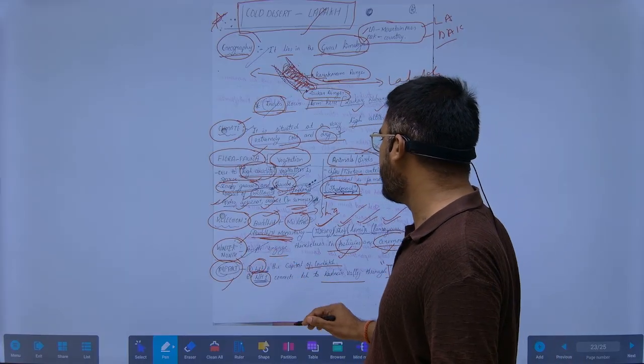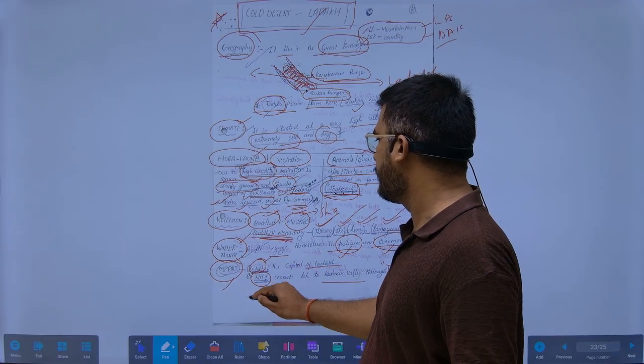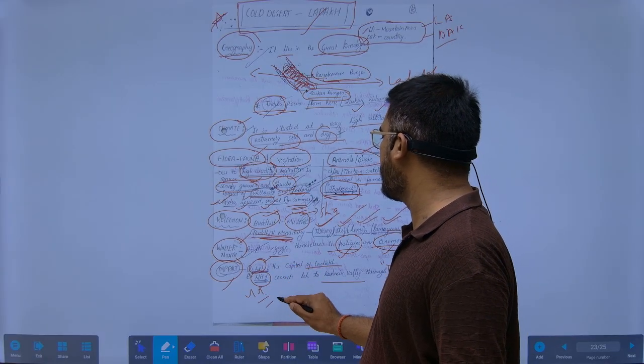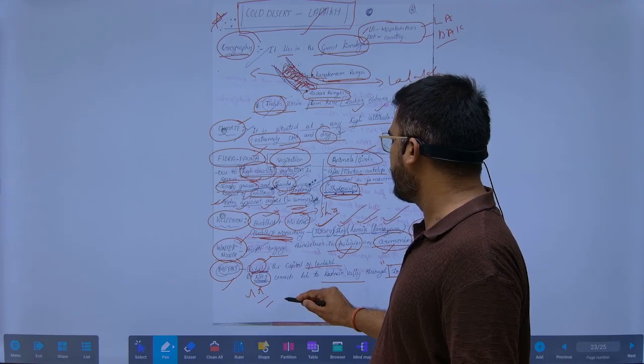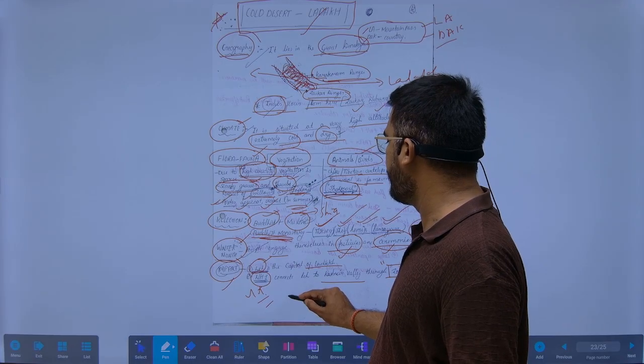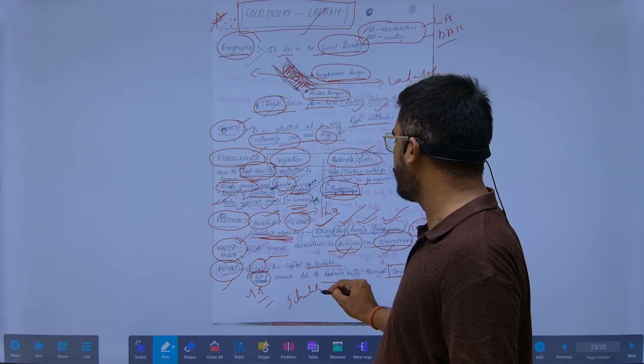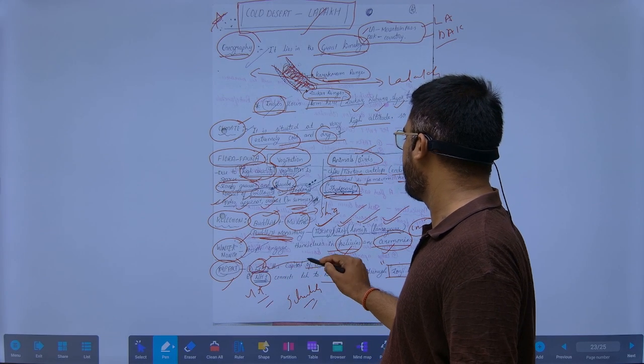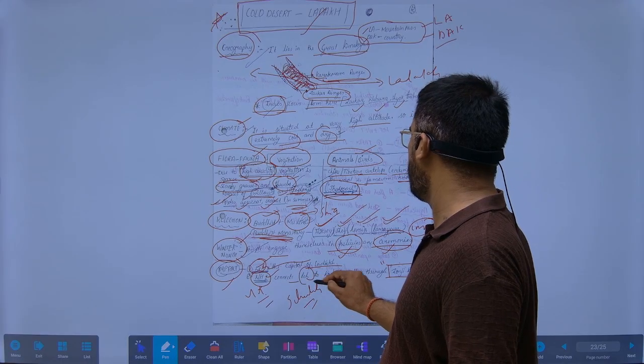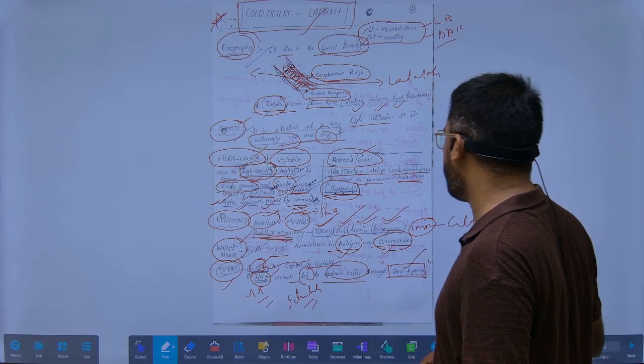Another important fact is that Leh is now a union territory. There was also a demand for inclusion in the Schedule, led by Sonam Wangchuk. NH1 connects Leh to the Kashmir Valley through the Zojila Pass.